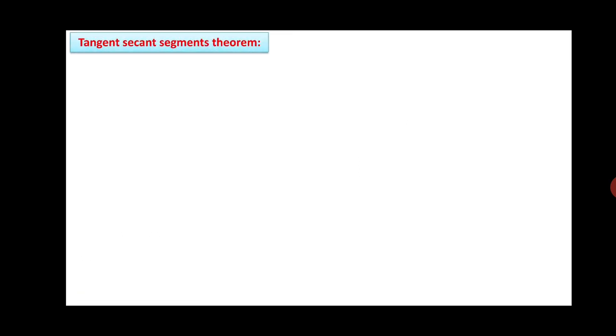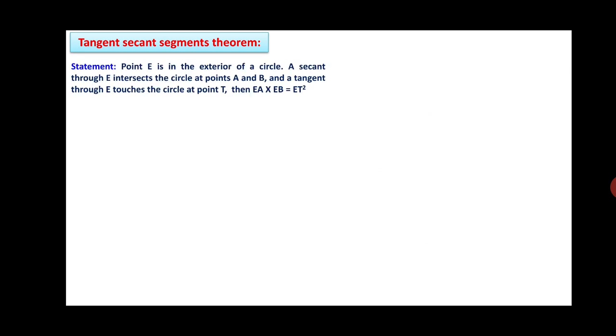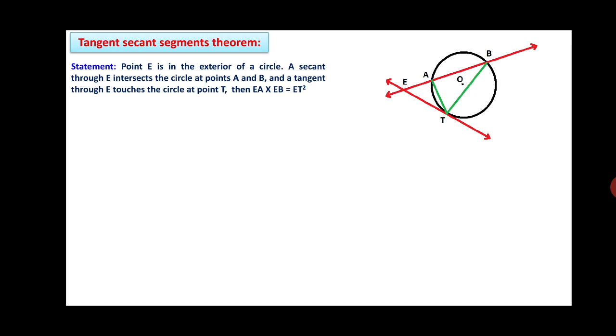Now we'll see the last theorem, the tangent secant segment theorem. The statement is: point E is in the exterior of a circle. A secant through E intersects the circle at points A and B, and a tangent through E touches the circle at point T. Then we have to show that EA into EB is equal to ET square. The figure is accordingly like this.